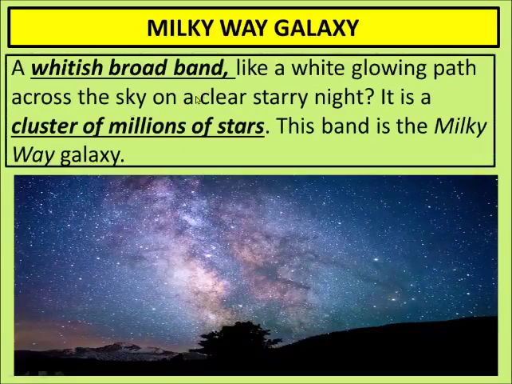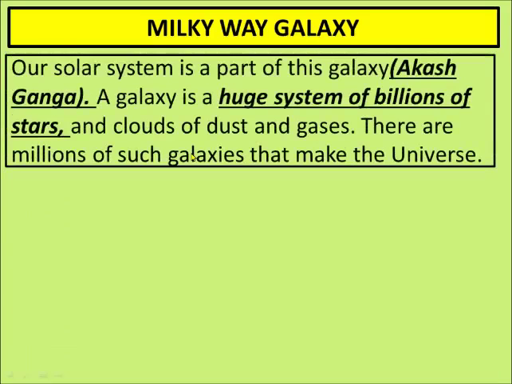Milky Way galaxy, a whitish broad band. Band means the band like girls put on their head. Just like a flat and white band, there is one whitish broad band in the sky which is filled with a lot of stars, and the stars are so many that this band has become white, and that's why this galaxy is known as the Milky Way galaxy. It is a cluster of millions of stars.